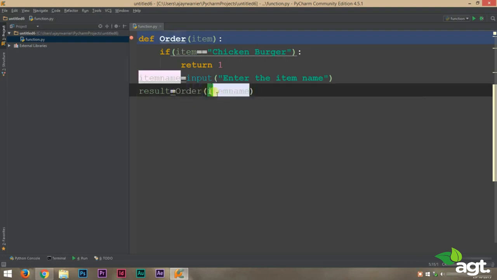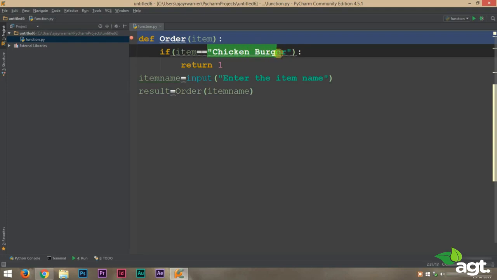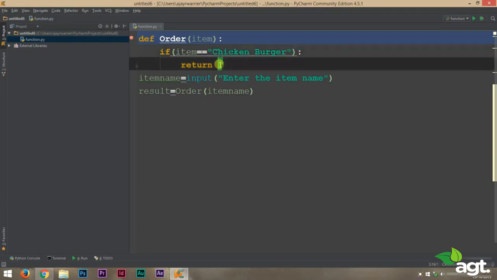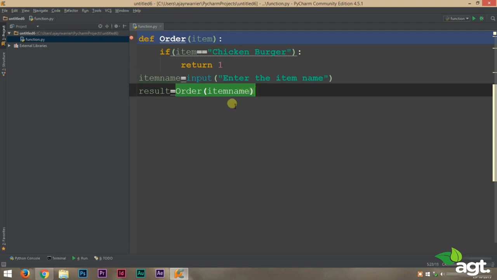So what this will do is that it will send this item name, which is going to be the item name entered by the user, and it will check if that item is equal to chicken burger. Now if the item is equal to chicken burger, it will return the value 1. So what that means is that it will send back the value 1 to this function call. So our result will be equal to 1.